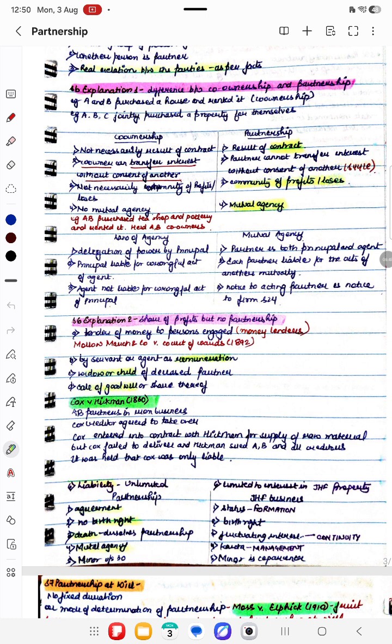If any act is committed by the agent, the principal will be liable. However, in the case of an act of the partner, the firm collectively will be liable, and the firm collectively is nothing but the partners themselves.